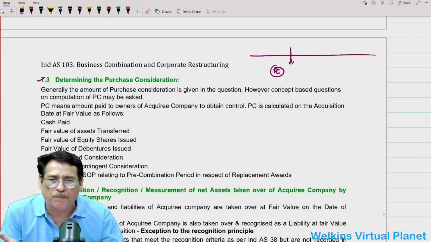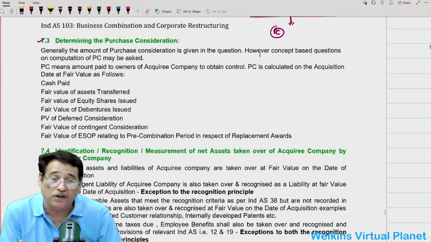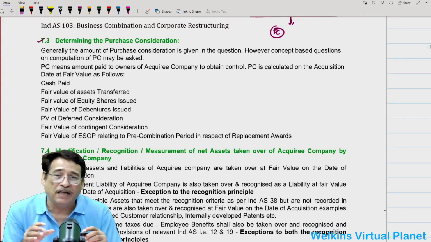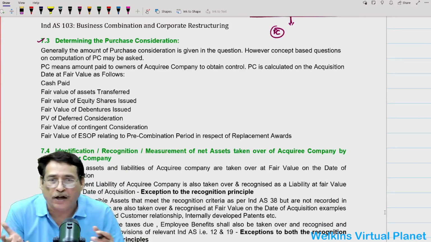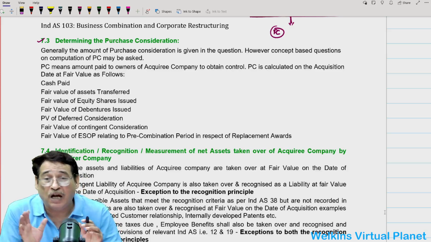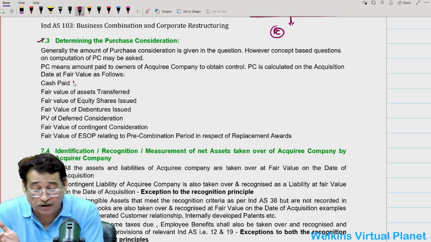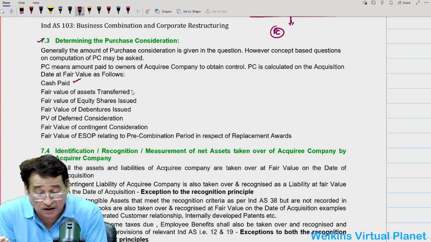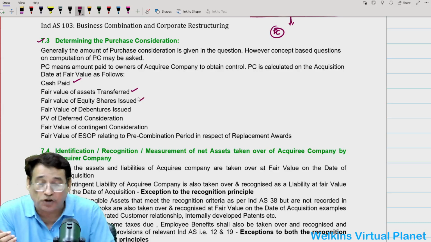So what do we mean by purchase consideration? Basically it means the amount which you are going to pay to the owners of the acquiree company to obtain the control, no doubt about that. And in order to compute purchase consideration, you have to see how much cash you have paid, and then you are going to consider the fair value of the assets transferred, the fair value of equity shares issued.